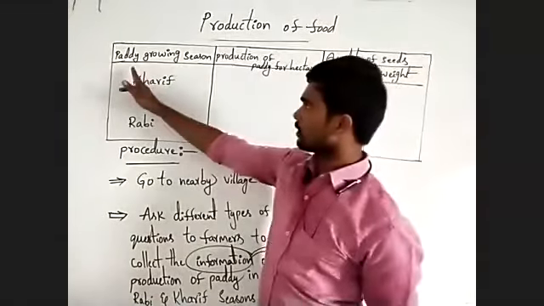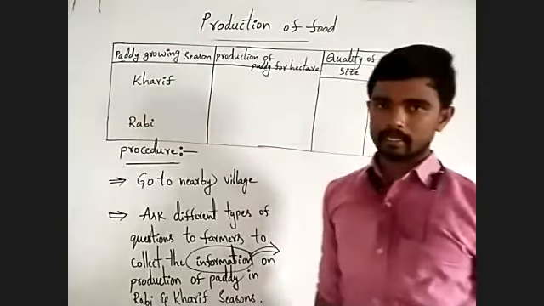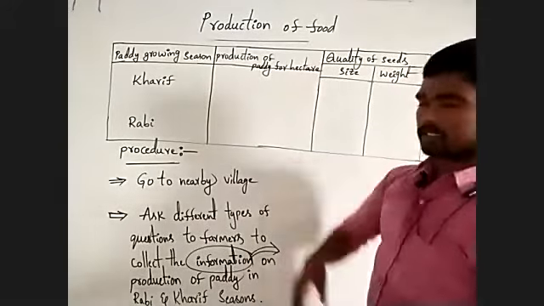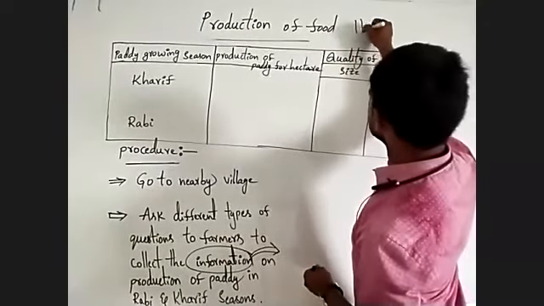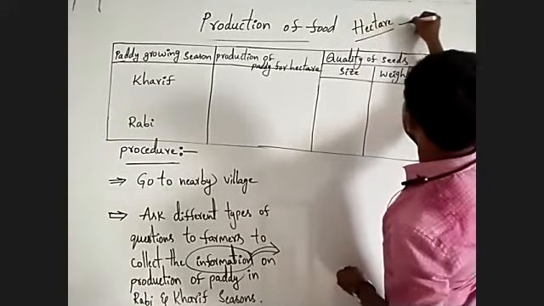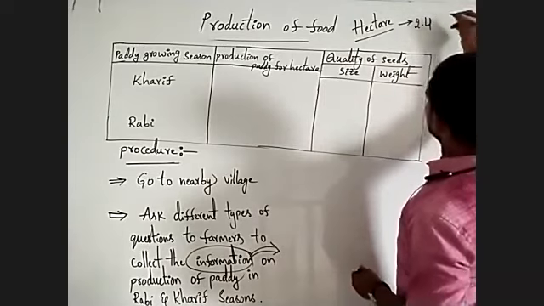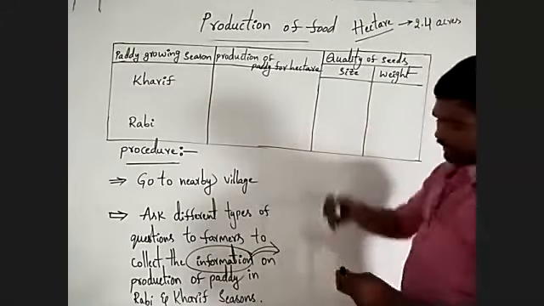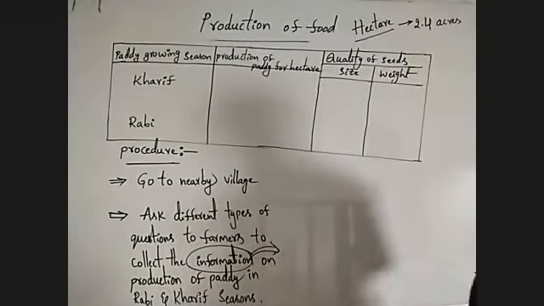First, paddy growing season: two seasons, Kharif and Rabi. Next, production of paddy per hectare. Hectare means 2.4 acres. This is the hectare.